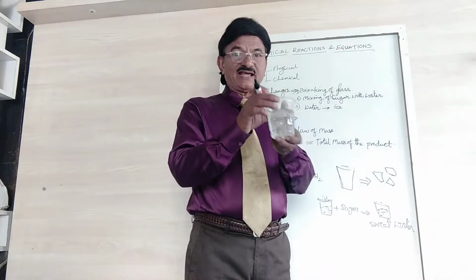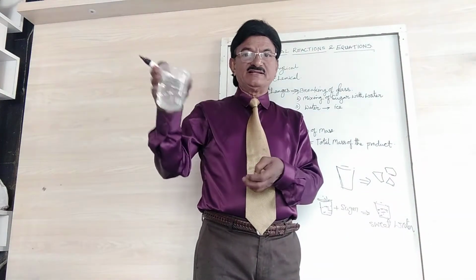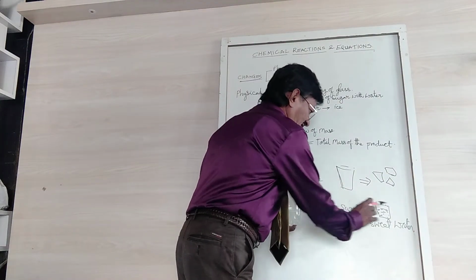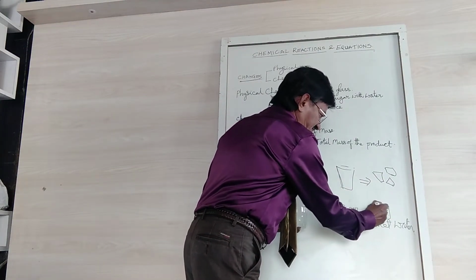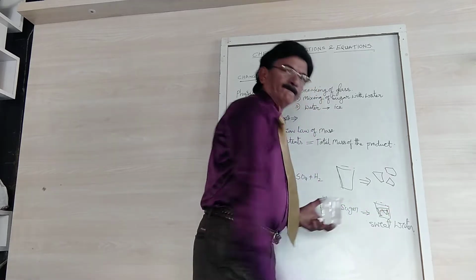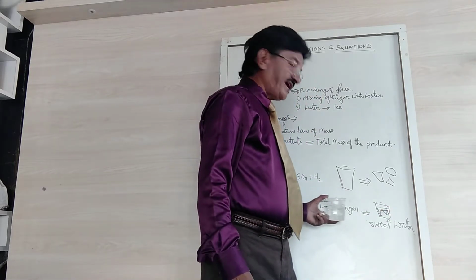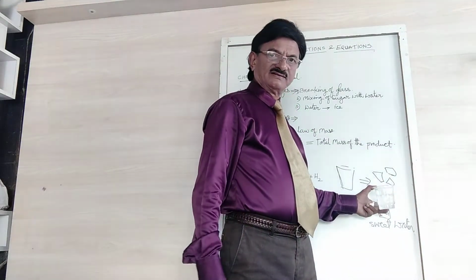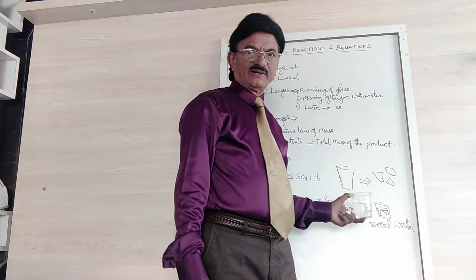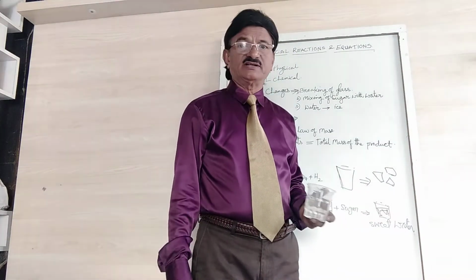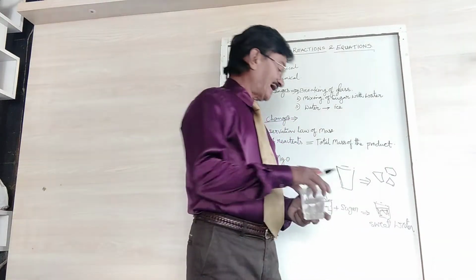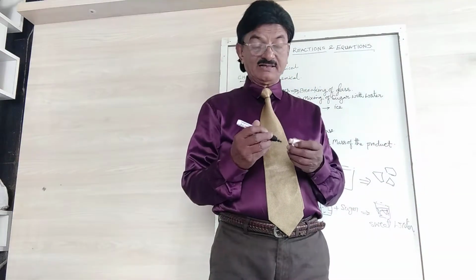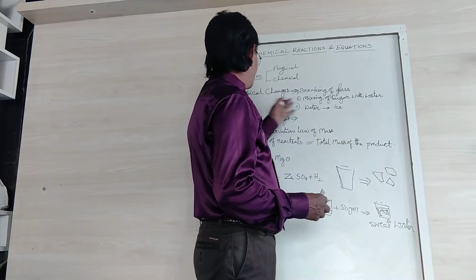Let's take the same water and freeze it in the refrigerator. So the same water has been frozen. Its shape changed. It is water, but it is ice. Right? The properties will be the same. There is no change in the properties. So what will happen in a physical change or physical reaction?